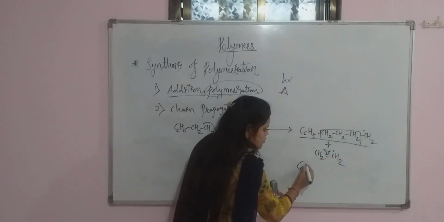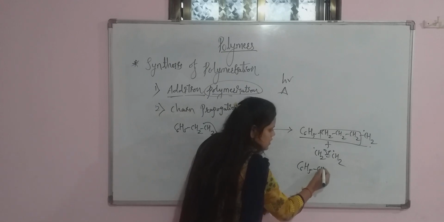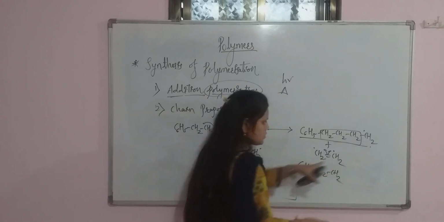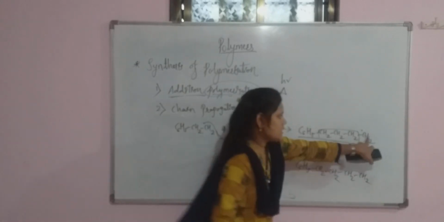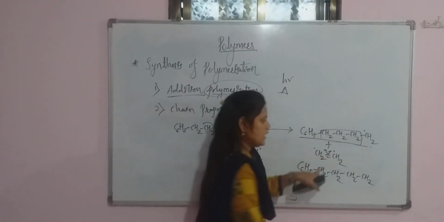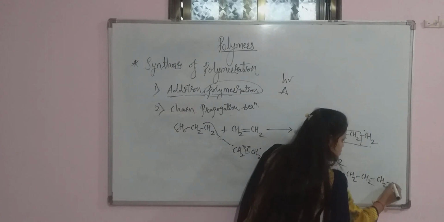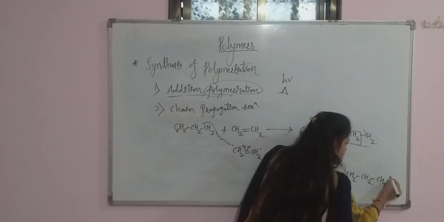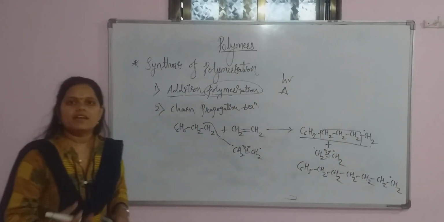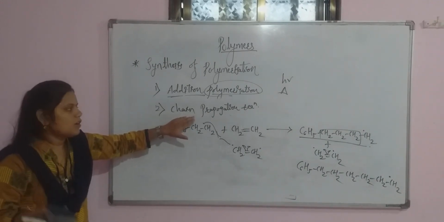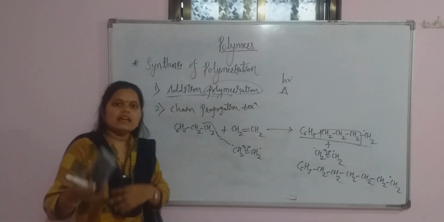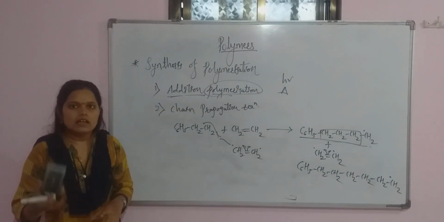So there is a formation of what? C6H5 CH2. Again this will be the CH2. Now this CH2 and this CH2 will make a new bond, CH2 and the last CH2 having a dot. So there is a formation of again a free radical. So the chain propagation reaction is very important to increase the length of the chain.